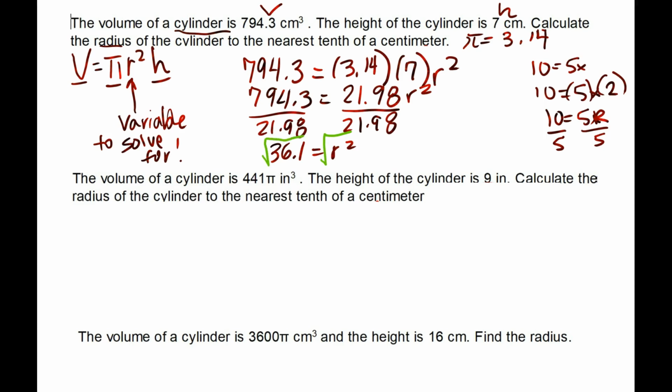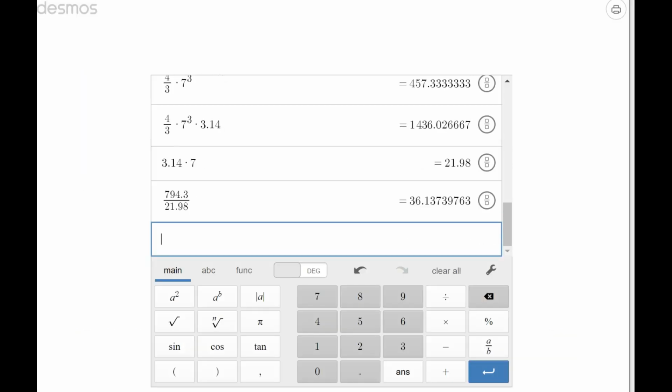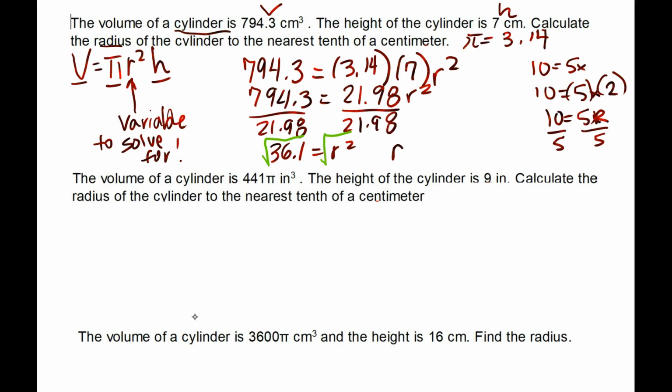I made it green because it's something we were doing. So we're basically saying, what is the square root of 36.1? And that number is really close to 6. So I'm going to say enter. The square root button is right here. What is the square root of 36.1, Desmos? 36.1 should be very close to 6. It is pretty much 6 because 6 squared is 36. So we say r is approximately, this is the approximately symbol, little squiggly marks, 6. And it is going to be 6 centimeters.